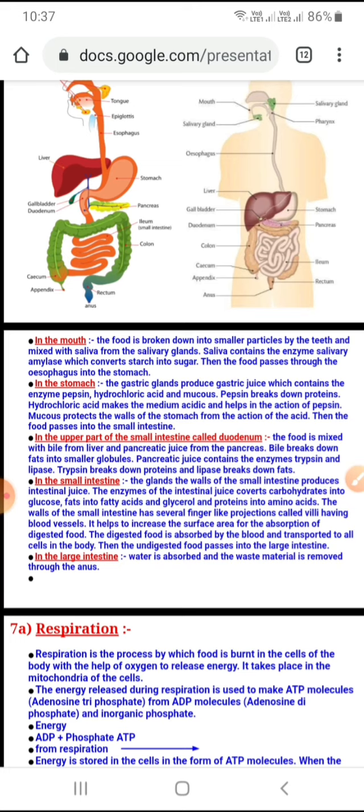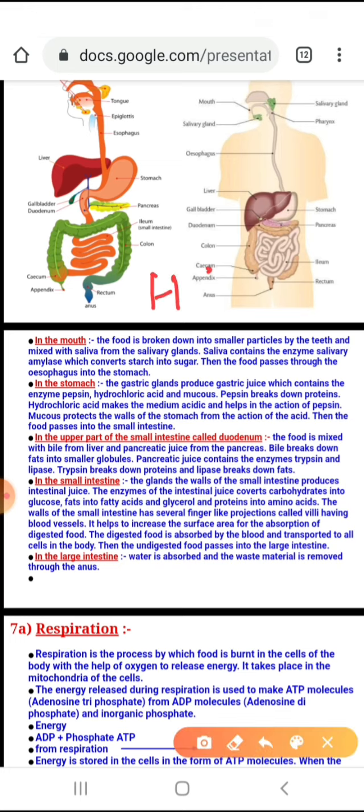So this enzyme pepsin starts acting on the protein. Along with that, hydrochloric acid, very important question, HCl. You know, hydrochloric acid is a strong acid, right? And mucus is also produced. So what is the role of hydrochloric acid?